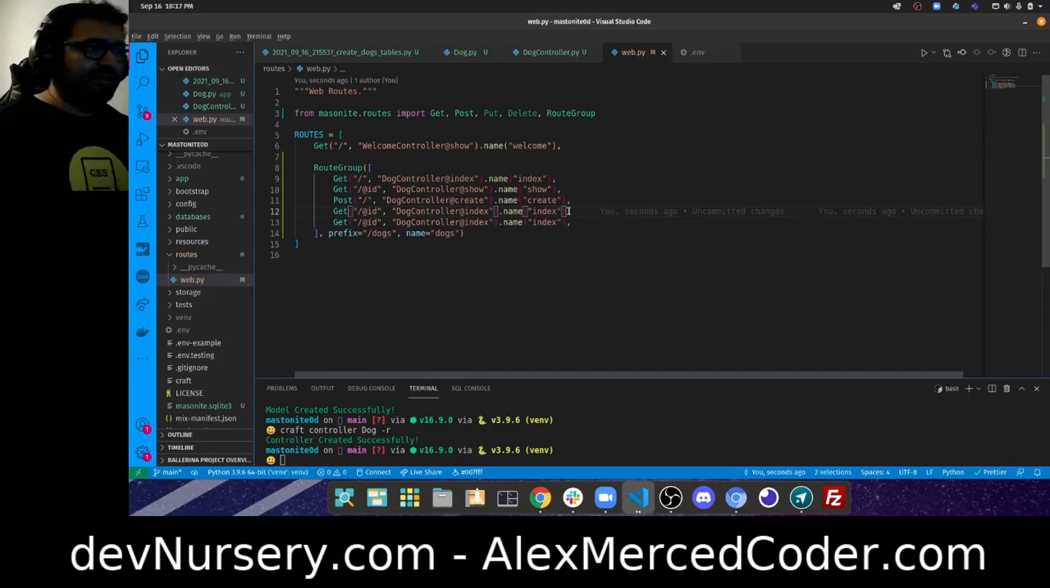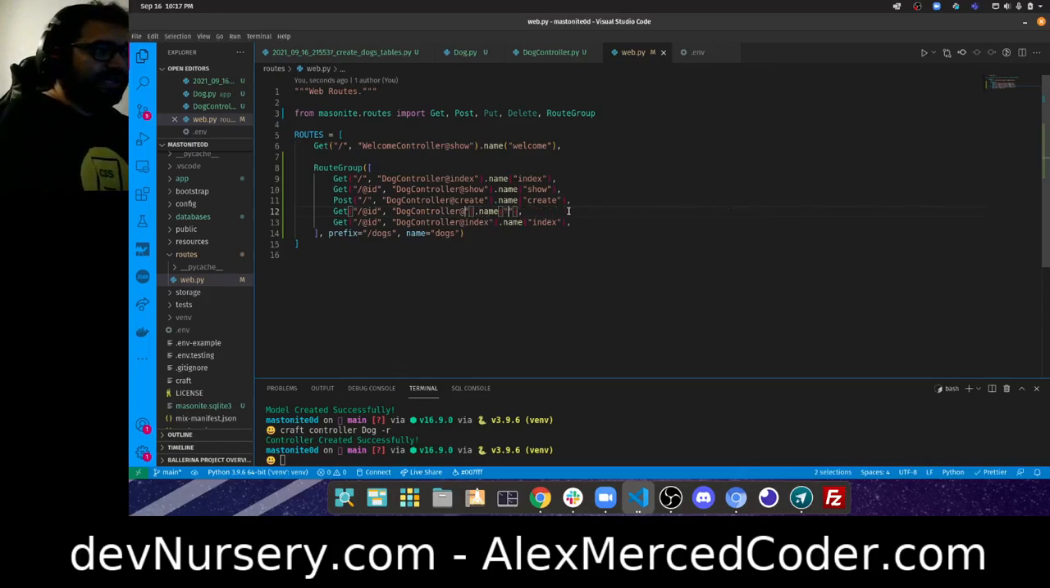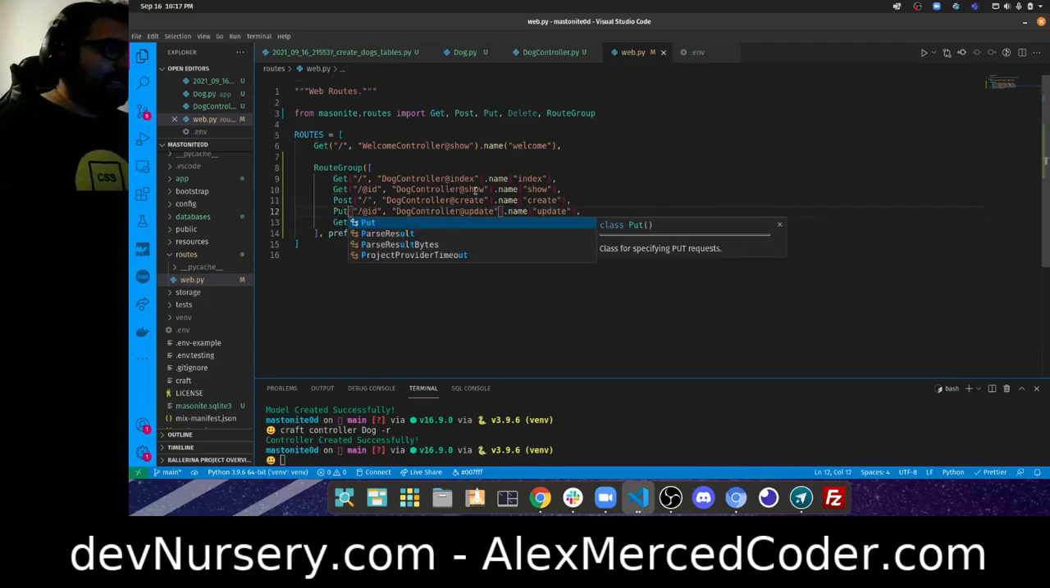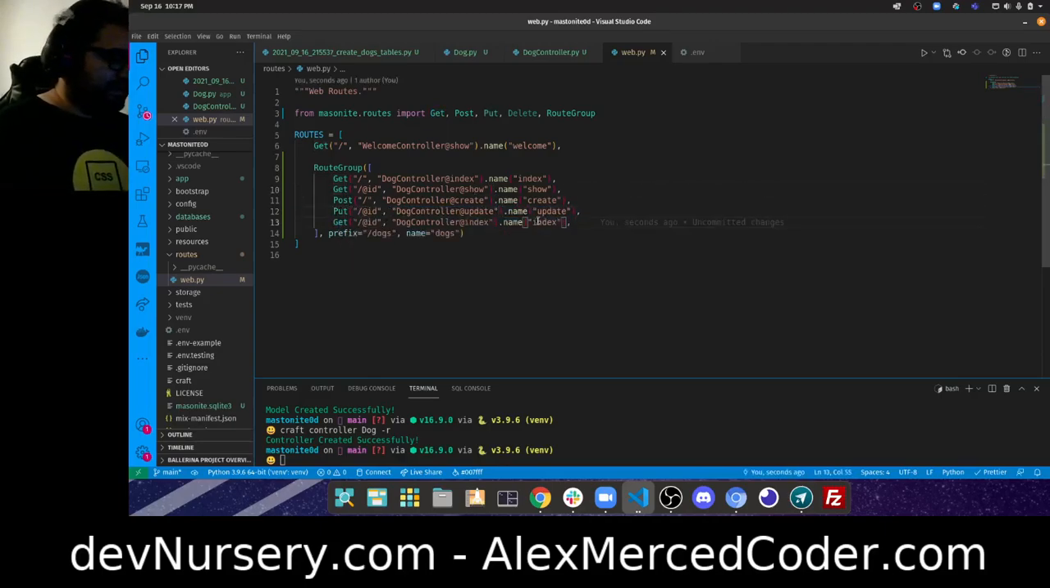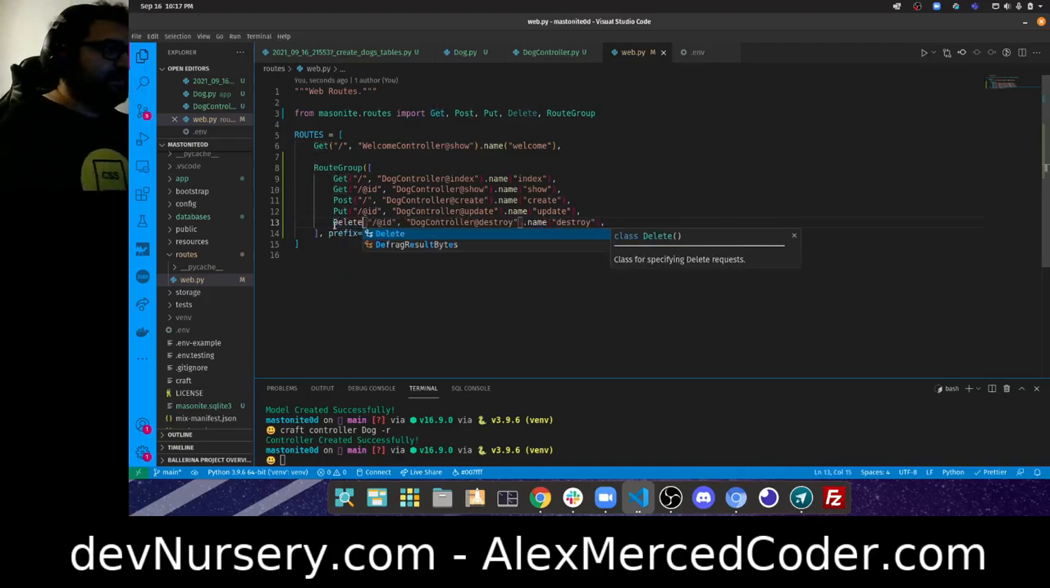Again, I'm just holding the Alt key to make the multiple cursors on Linux. Okay, this one's going to end up being the update route. So that should be a put request. And then this should be the destroy route. And that's going to be a delete request. Okay, cool. We did it.